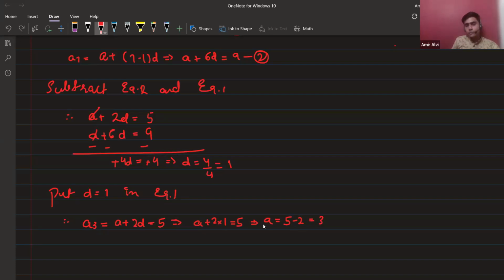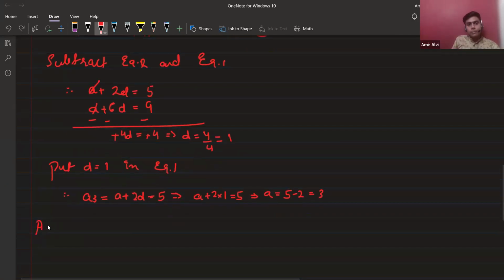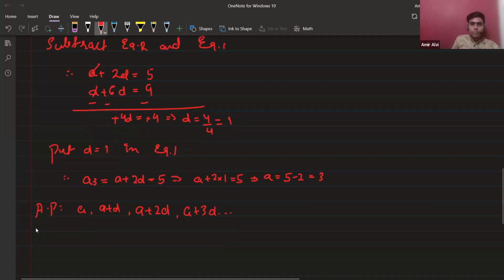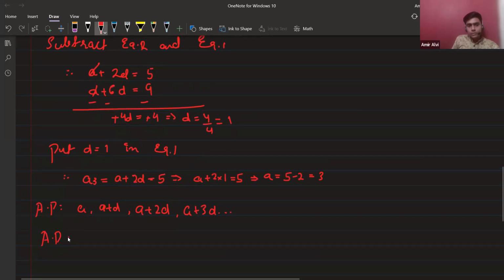So it's asking about the AP. So how to form the AP? A, A plus D, A plus 2D, A plus 3D, and so on. So just put the value here. A is 3. A plus D, sorry, 3 plus 1, 4. 3 plus 2, 5. 3 plus 3, 6, and 7, and so on. So this will be your AP. So this is the answer.